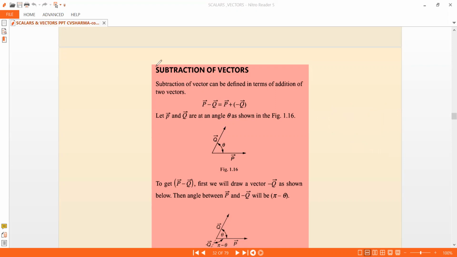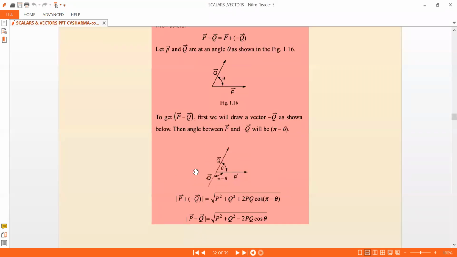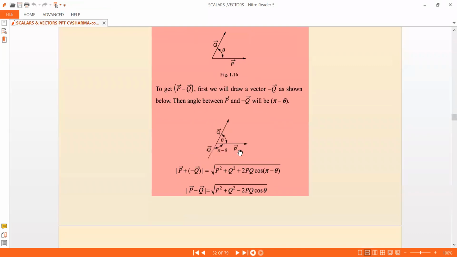Now that's what we do here. And now p bar minus q bar. So this is the idea here. The negative vector of q bar is added to p bar. So what will be the modulus of p bar minus q bar? How do we find this vector?